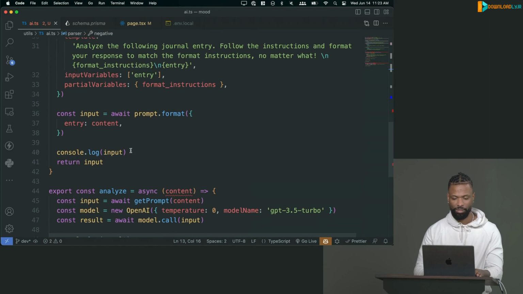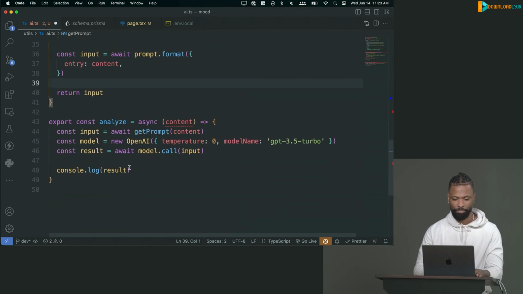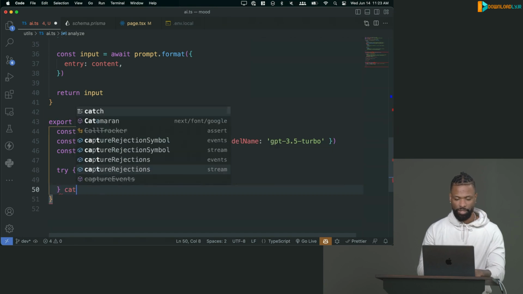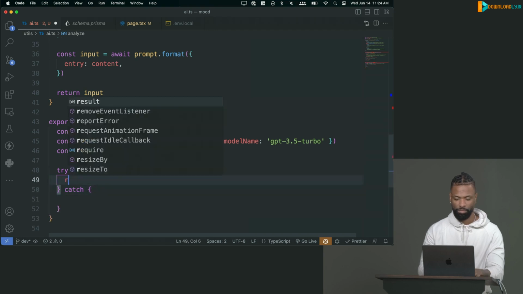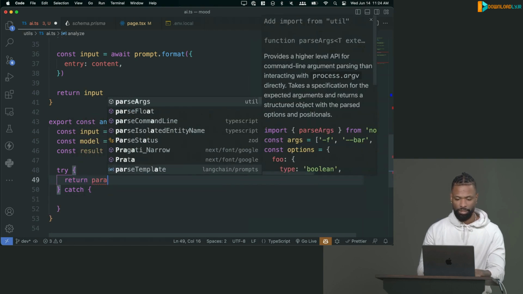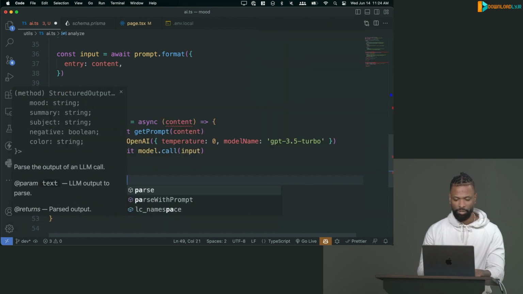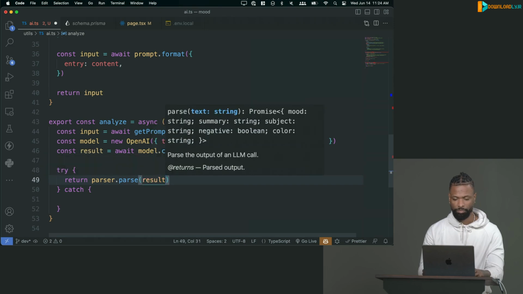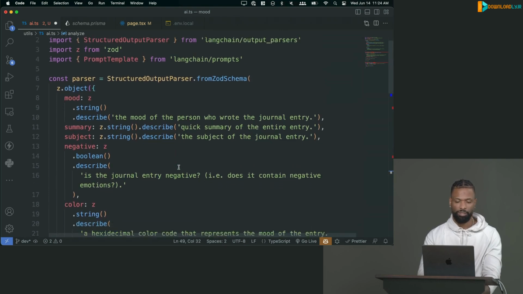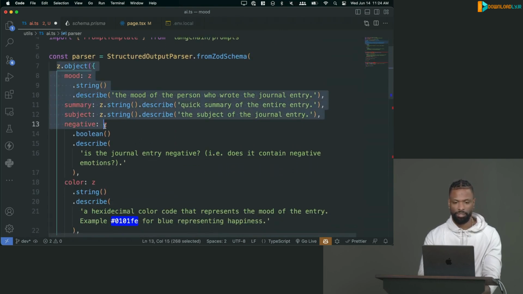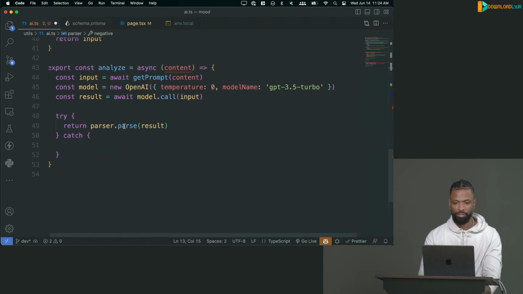So let's do that. I'm just going to get rid of my logs right quick. And then I'm going to try catch this. The reason I'm going to try catch this is because if our parser fails at trying to parse this JSON, I want to do something else. So I'm just going to return parser.parse the result. Remember, our parser is based off this schema, so it's going to try to parse it in the shape of this, right? So it's just going to try to get back the JSON.